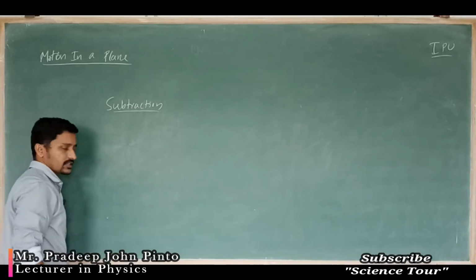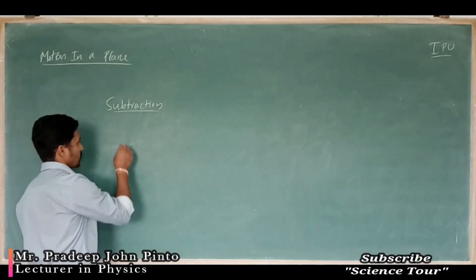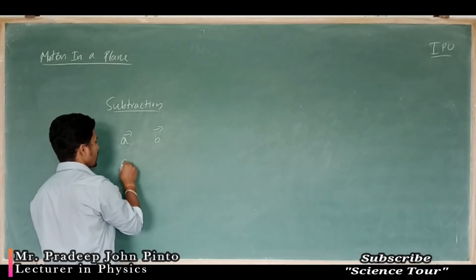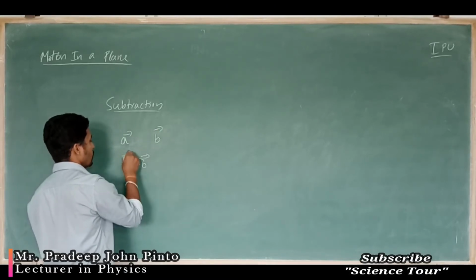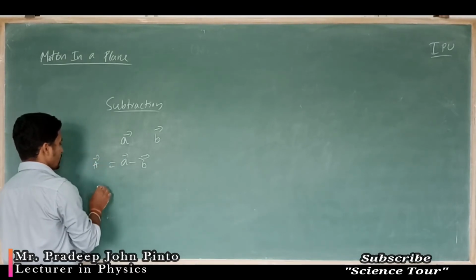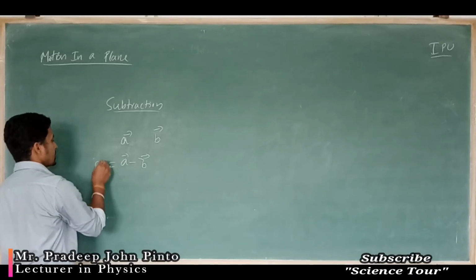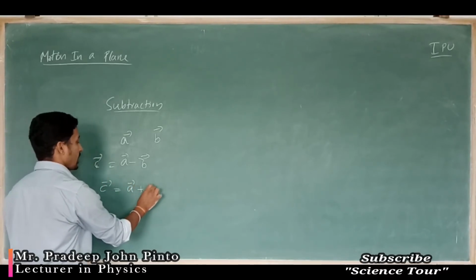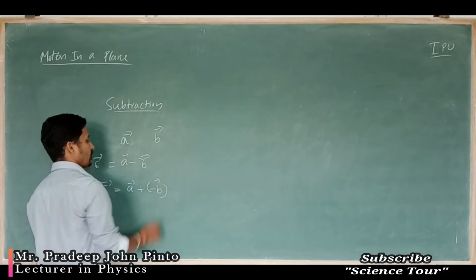Subtraction of vector is nothing but addition of itself. So A vector is in this way, B vector is in this way. If you want A minus B, some vector you are going to get, say for example, C vector, which is equal to A vector plus minus B vector.